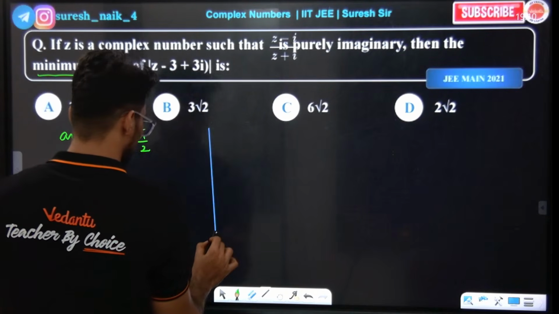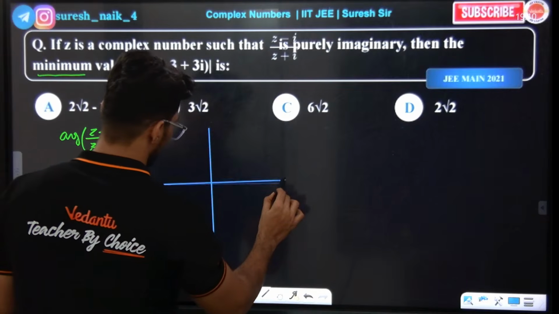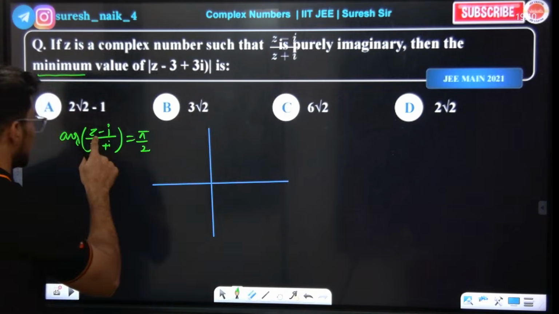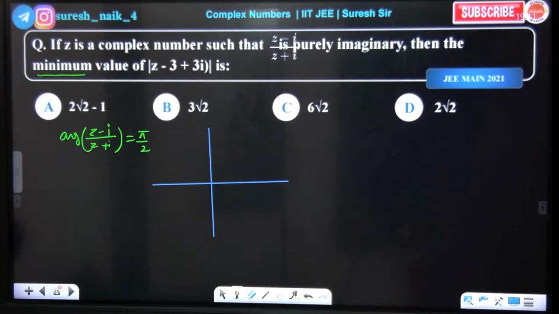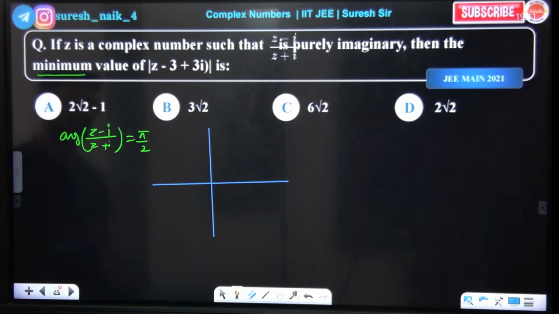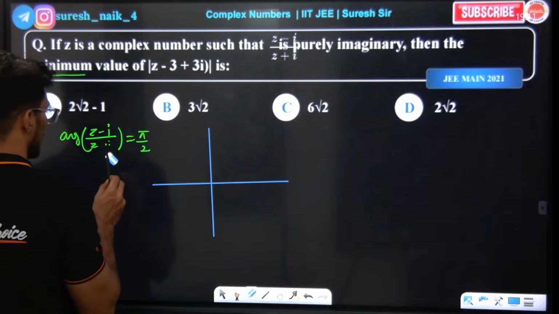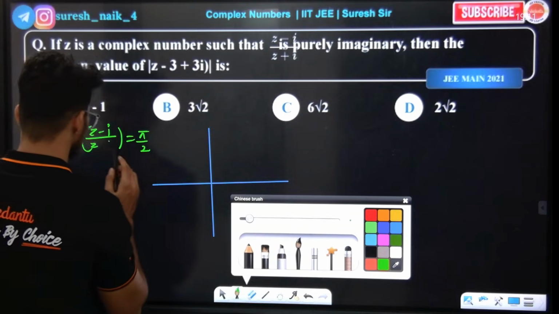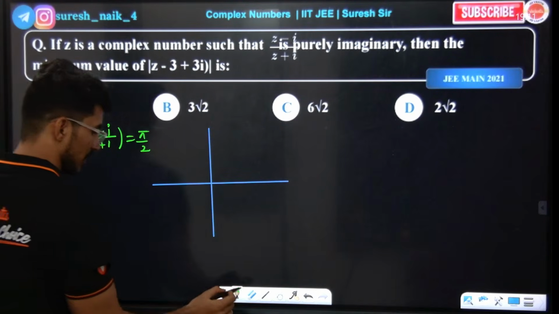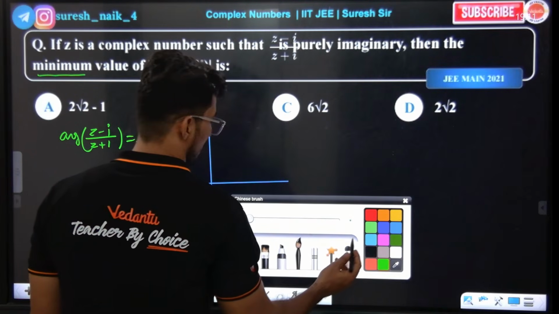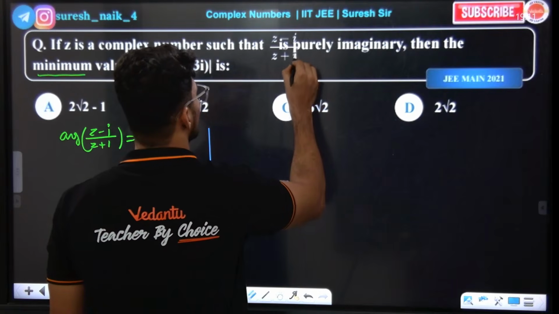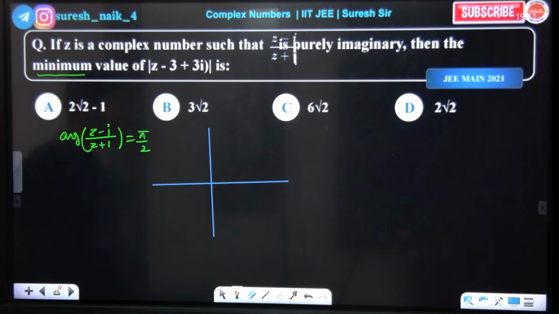Now what should we do? Everybody look at the board, a simple diagram. What are the points here? z minus i and z plus i. So 1, 0 or 0, 1? Just one minute, this is not i, the complex number was typed wrongly. So z minus i is z1 basically. What is the denominator? z plus 1. Guys, in the denominator it is z plus 1. Please be careful. Denominator is z plus 1. Okay?